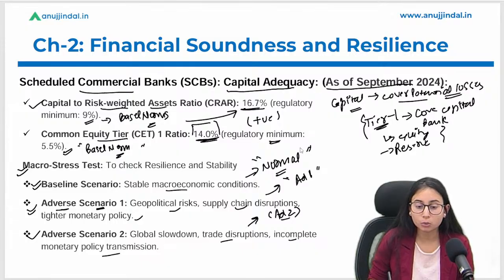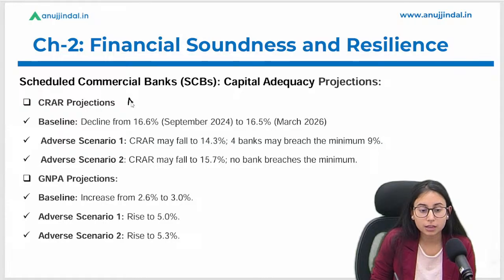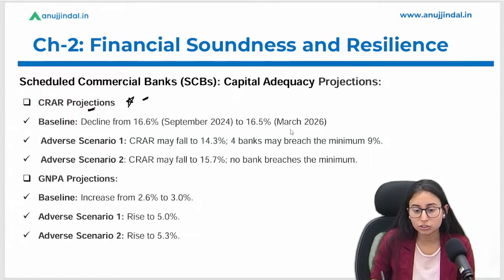We have talked about the 3 conditions under which banks will be stress tested, and now we will discuss their metrics under the different situations. First thing is the CRAR. These are projections. This can be asked in your examination, a direct question from the projections. Projections are taken till when? March 2026, that means the next 6 months.